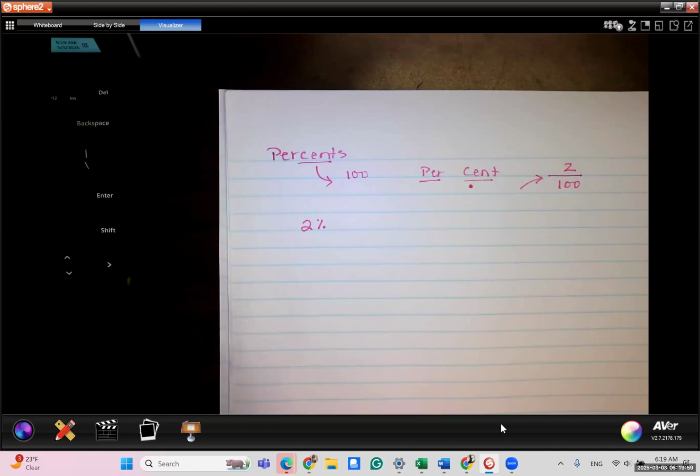So percents, decimals, and fractions are pretty much the same, and I kind of explained this when we did fractions and decimals before, but we can move from one to another. They show part of a whole. The percents are just special because they show part of 100, as opposed to out of 5 or out of 10 or whatever, right?